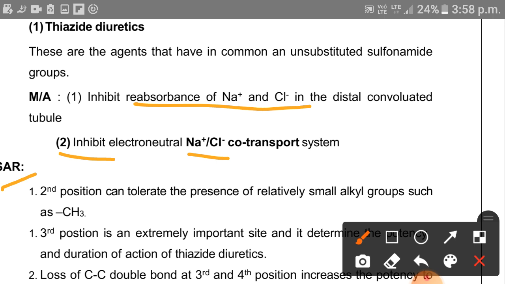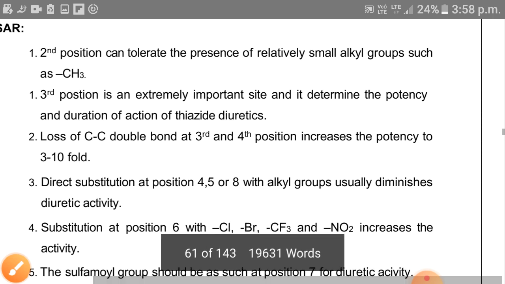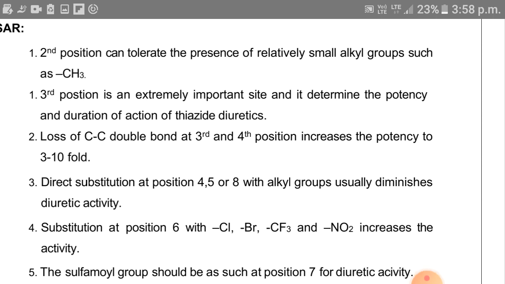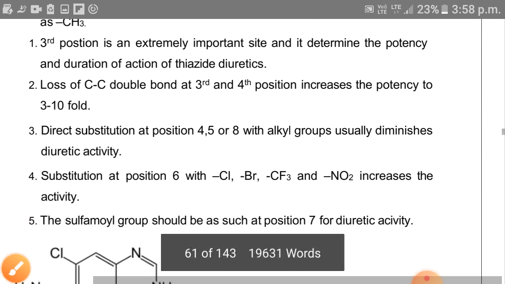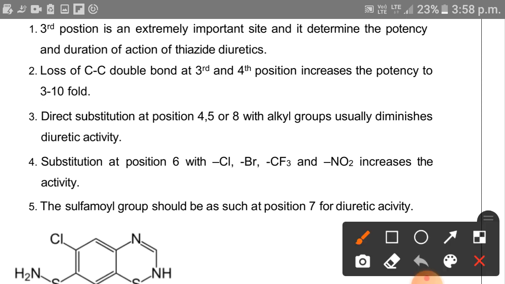Next one is SAR studies. In the SAR study we can see there are some points. Here we can see the structure. At second position we can attach an alkyl group. At third position, which is an extremely important site, it determines the potency and duration of action.